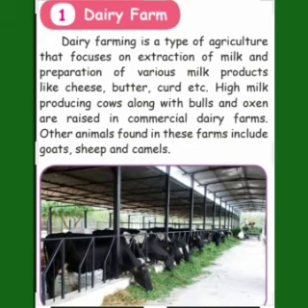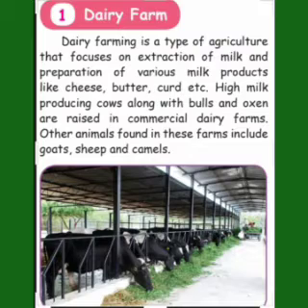Dairy farm. What is a dairy farm? A farm that produces milk or milk products is called a dairy farm. Dairy farming is a type of agriculture that focuses on extraction of milk and preparation of various milk products like cheese, butter, curd, etc. High milk producing cows along with bulls and oxen are raised in commercial dairy farms.